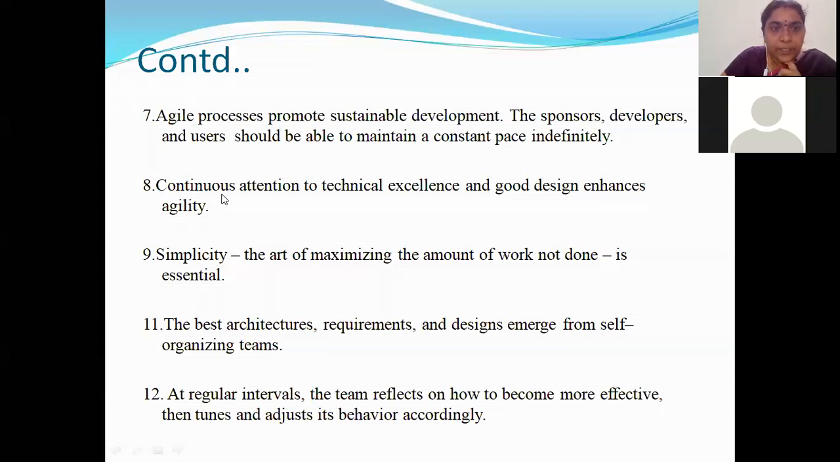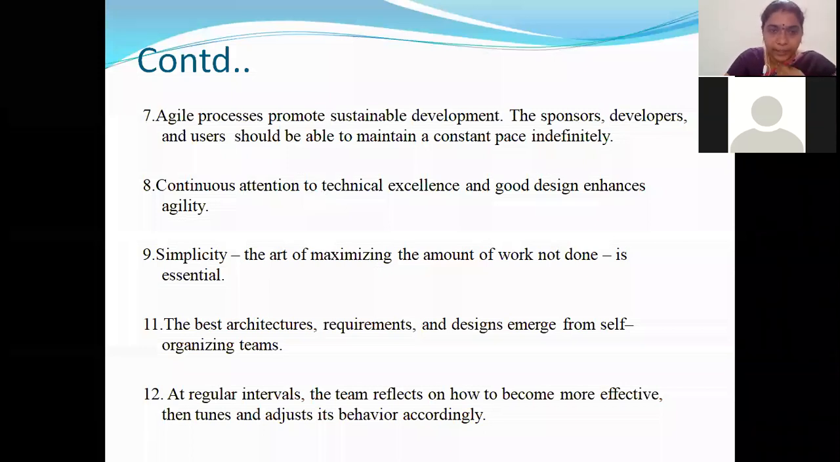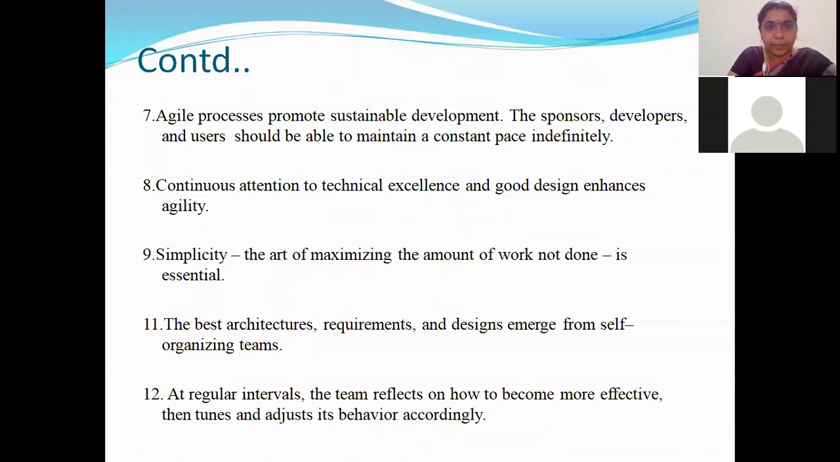Next, the eighth principle is continuous attention to technical excellence and good design enhances agility. Always have technically expert people in your team. That expertise can be in programming, where team members should have very good knowledge of programming, or they should have knowledge in planning or in using the process models you are using. So all the members present in the agile team should be experts, excellent skilled people. And good designs will help improve agility.